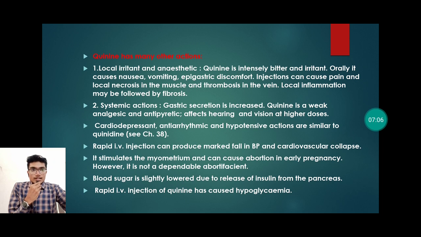The systemic actions of quinine. Gastric secretion is increased. Quinine is a weak analgesic and antibiotic, and affects hearing and vision at higher doses. Cardiodepressant, antiarrhythmic and hypotensive actions of quinine are similar to quinidine. Rapid IV injection can produce a marked fall in blood pressure and cardiovascular collapse.